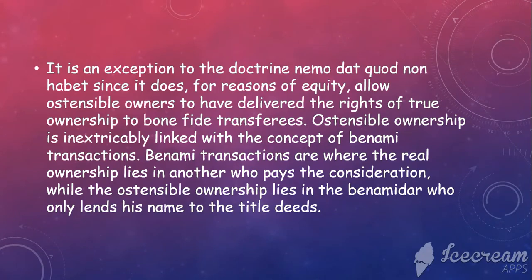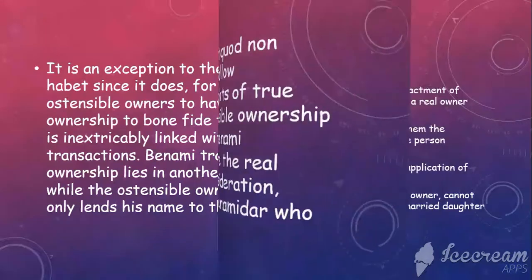Ostensible ownership is an exception to the doctrine of nemo dat quod non habet, because for reasons of equity it allows the ostensible owners to deliver the rights of true ownership because of the good faith that has been imposed upon the transferees. And this ostensible ownership is linked with the concept of Benami transactions also. Benami transactions are where the real ownership lies in another who pays the consideration, while the ostensible ownership lies in the Benamidar who lends his name to the title deeds.